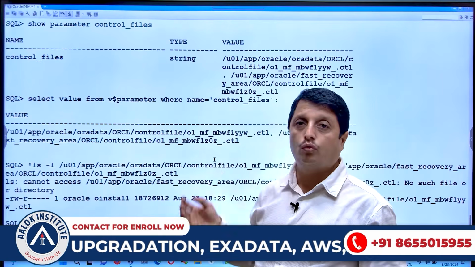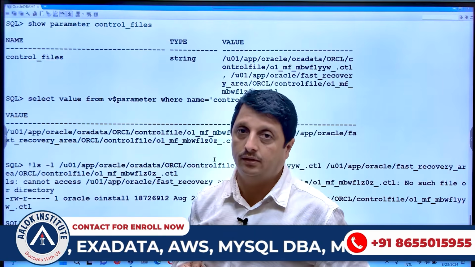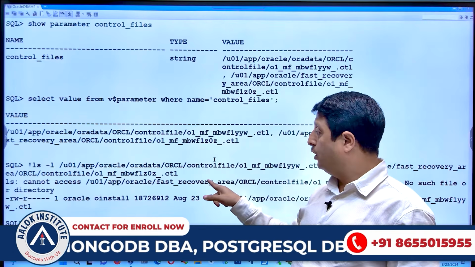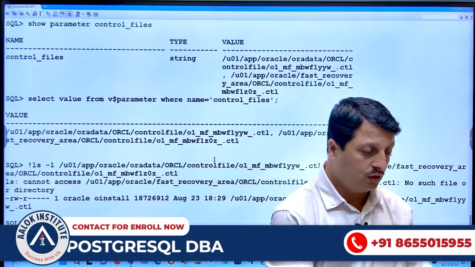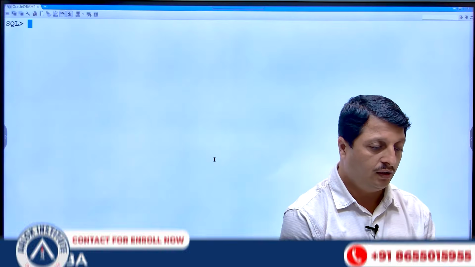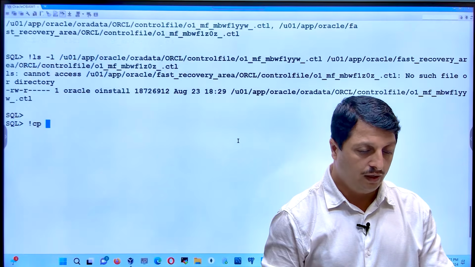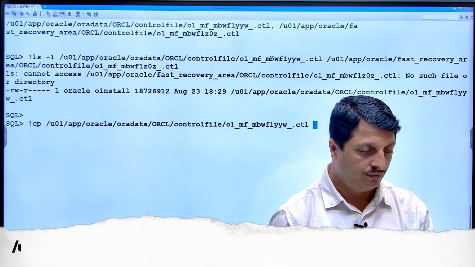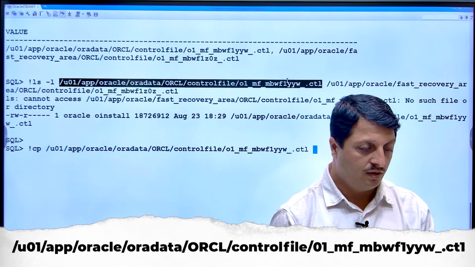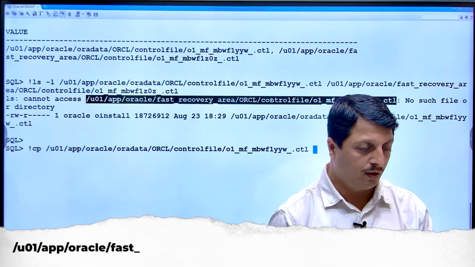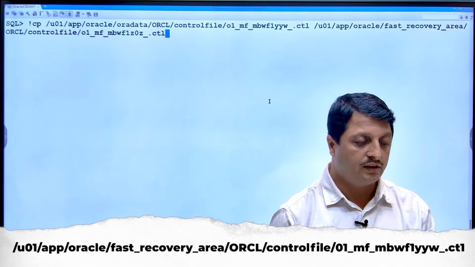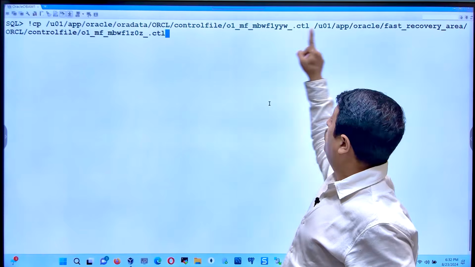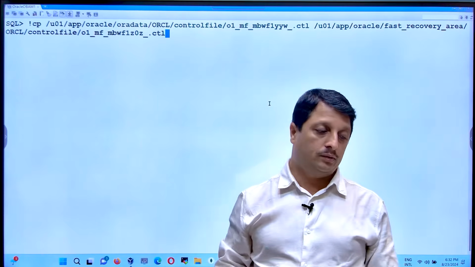Configuring more than one control file is called multiplexing. So out of that, one is lost, one is present. So you have to simply copy the existing one to the lost one. That's it. Now let's go ahead and refer to it. This is my lost one. So what I just did is a cp from the existing file to the lost file, copy paste.